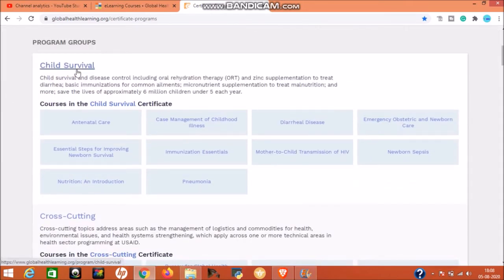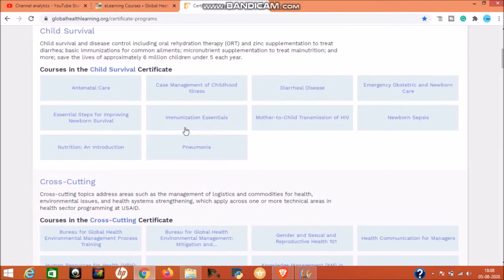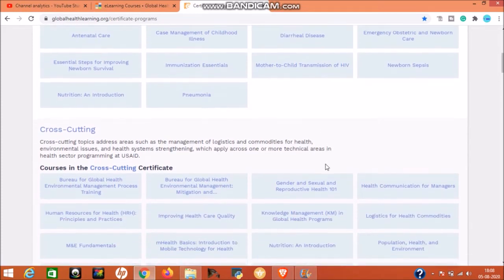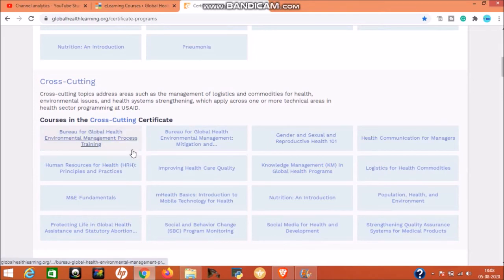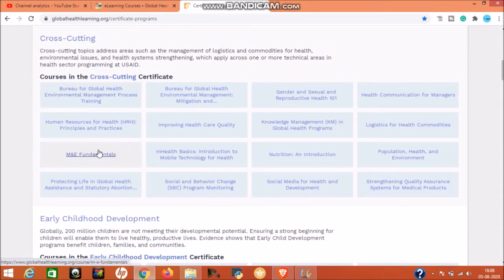See, these are the program topics that are available. Under these, various courses are available. See here, the first topic is child survival, and the courses in the child survival certificate are, see, these are the topics: pneumonia, immunization essentials, newborn sepsis, diarrheal disease. Next topic is cross-cutting: M&E fundamentals, human resources for health, improving health care quality, nutrition, population health and environment, health communication for managers. These are the topics under here.